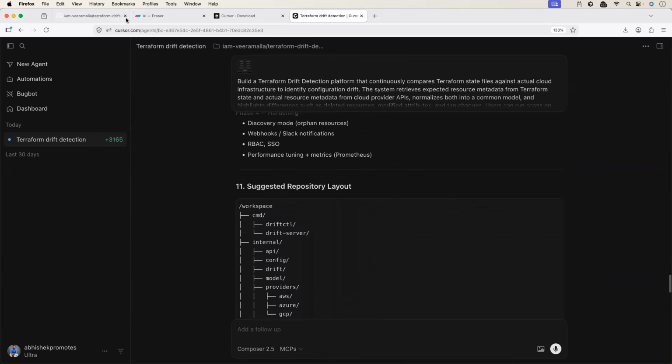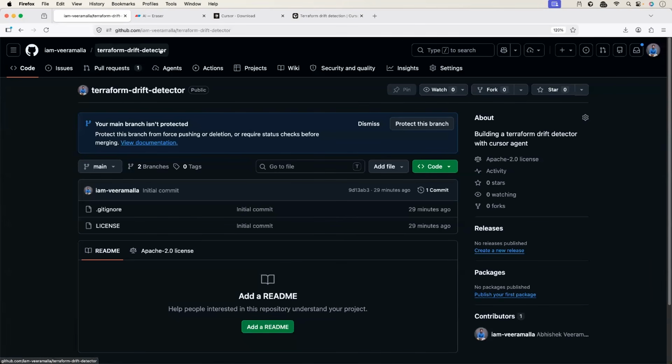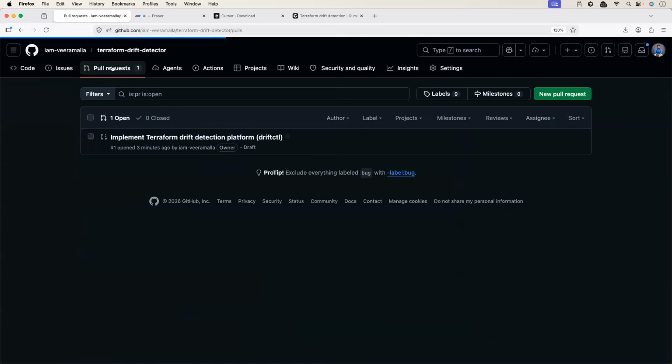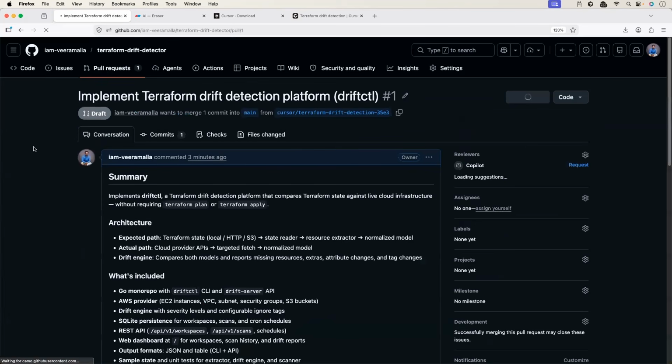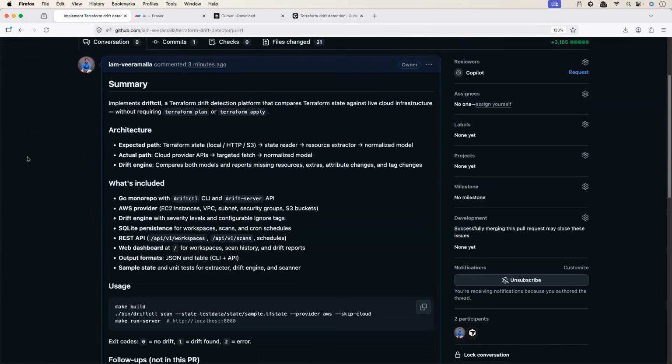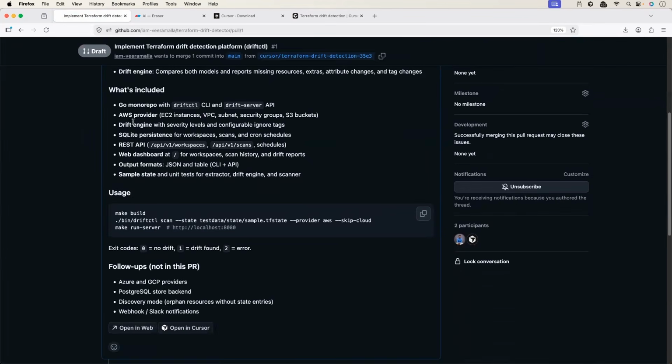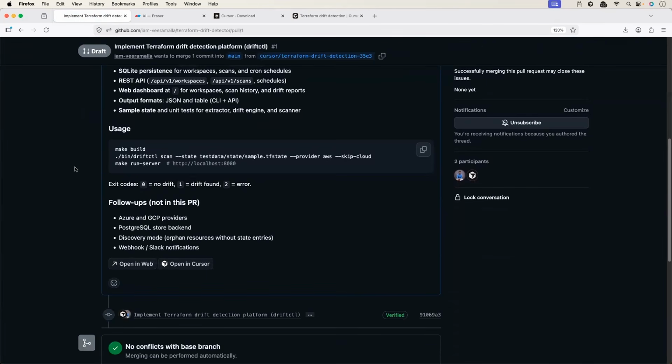You can just head to the GitHub repository. So this is my repository, Terraform Drift Detector. You can see a pull request is created: Implement Terraform Drift Detector platform using Drift CTL. And this is a very well curated pull request. You can see the complete summary: implements Drift CTL, provides the architecture, what's included, how to use this.